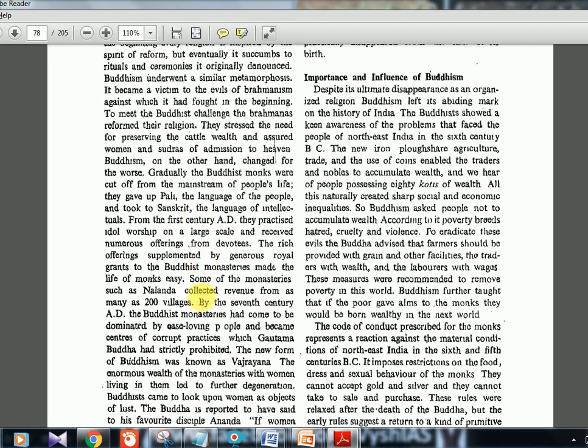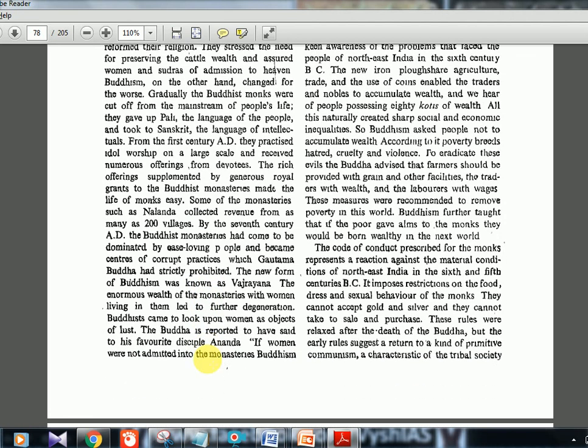Then monasteries: Nalanda collected revenue from as many as 200 villages. By the 7th century AD, the Buddhist monasteries had come to be dominated by ease-loving people and became centers of corrupt practices. So the Buddhist monasteries, which used to be very ideal at the time of Buddha, later became a corrupt institution. People were not following the actual teachings of Buddha.